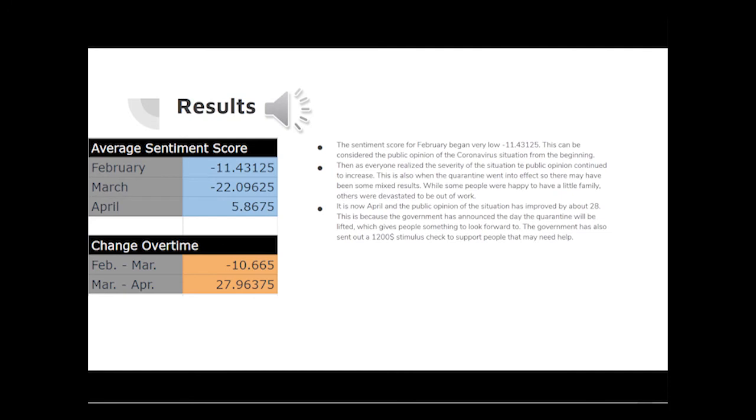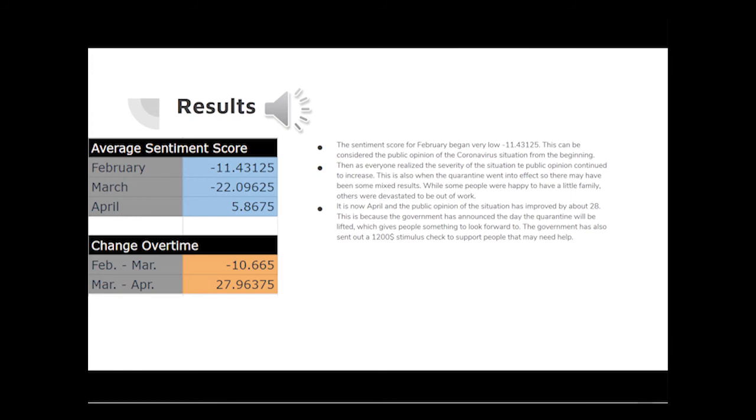The results of this research were very similar to what we predicted before the research. At the beginning of the coronavirus epidemic in February, the public wasn't too serious and they didn't know the true severity of how things would turn out. So things weren't too bad, and they expected the government to handle things well because they have a lot of belief and a lot of trust in our government. So the public opinion started at about -11, -11.5.